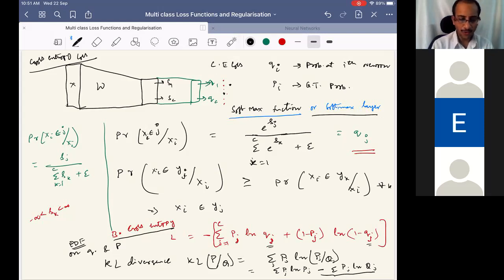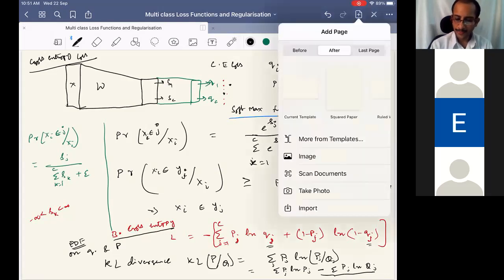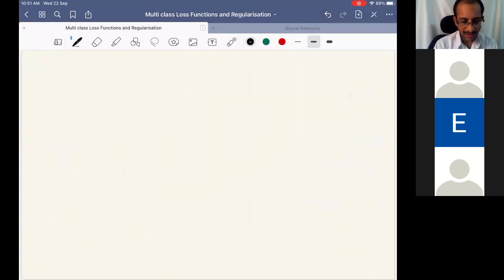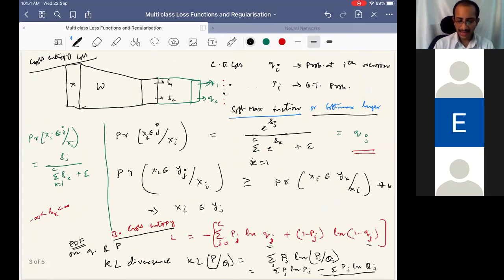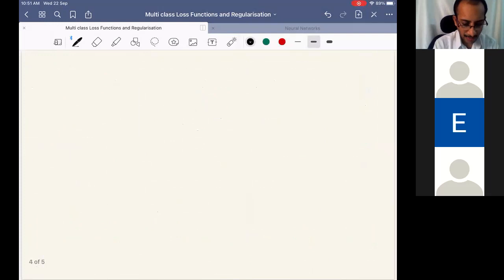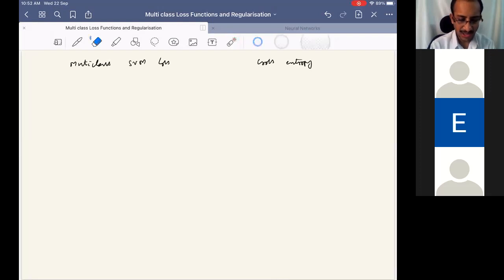So now let us see a few aspects before we conclude on this. Let us put together both of them, the multi-class SVM loss and the cross entropy loss. This was with the softmax function, so let us bring in the softmax function itself here, instead of bringing in the cross entropy loss.